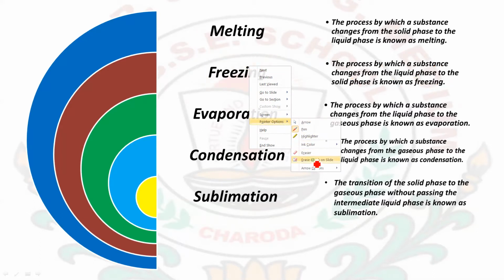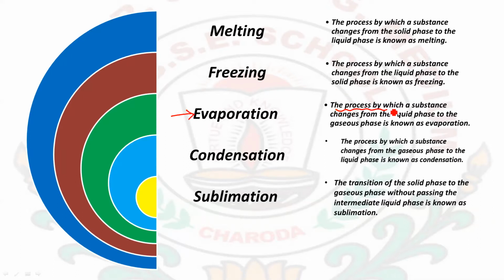Next, the process by which a substance changes from the liquid phase to the gaseous phase is known as evaporation, or vaporization. In vaporization, the liquid boils and changes into the gaseous state.